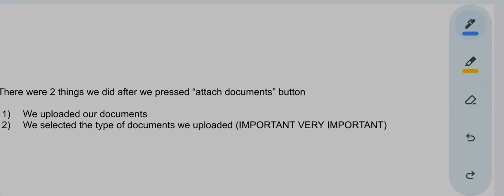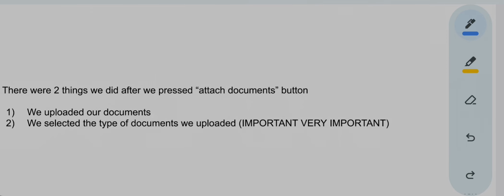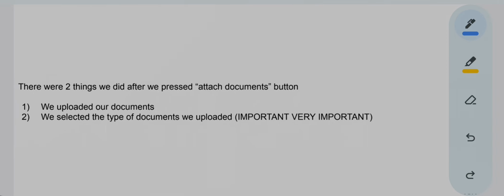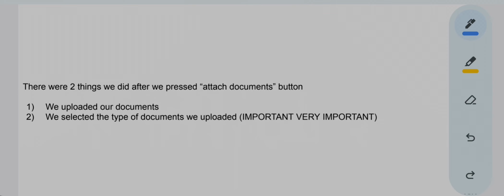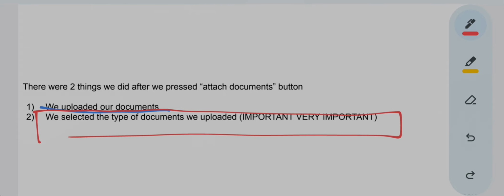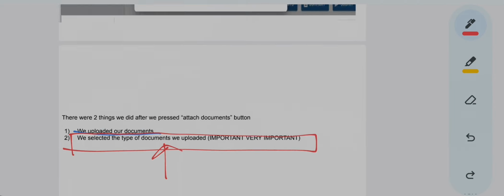Now there are two very important things that we did at this position, which was the first thing. We uploaded our documents. We created one folder in our computer called CAQ Documents. In that we kept all 3 or 4 PDFs that we wanted to submit. We selected all the 4 PDFs and uploaded them. And then what we did? Yes, the very important step, that was to select the type of the document. We also selected the type of document.